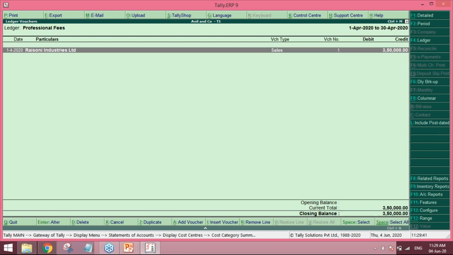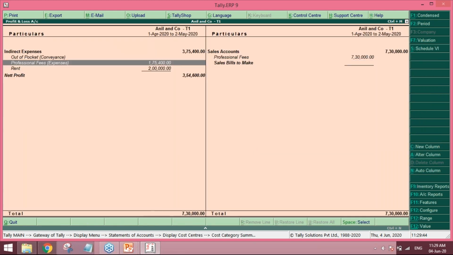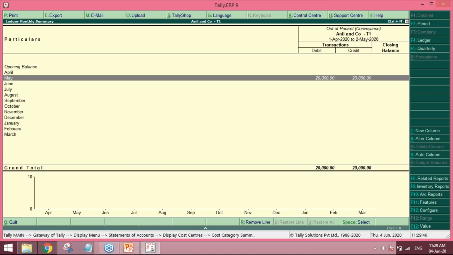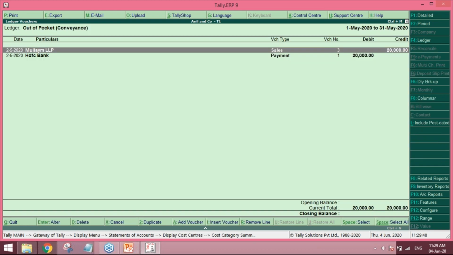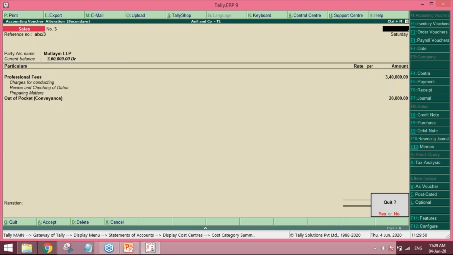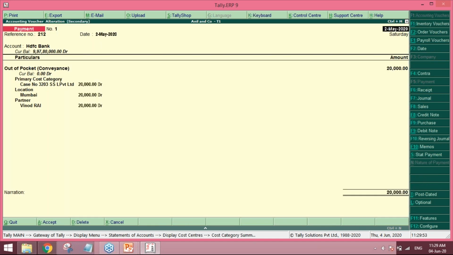The similar is for expenses. Enter. Friends, if you have any questions, please put them forward in the questions box. We will come back with the answer as well. So out of pocket expenses, earlier this 20,000 was allocated only to a particular case number. Now it is allocated to location as well as partner, for which partner this expense and income or out of pocket was.